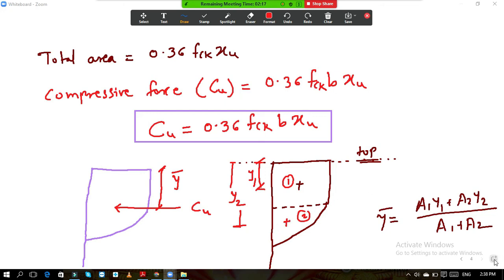So just by putting the values, what will I get now? If I put all the values over here, I will write first a1. What is a1? A1 is the area of the rectangle that we have already found out, fck into xu. This is your a1. What is a2? A2 is the area of the parabola. That we have also calculated.